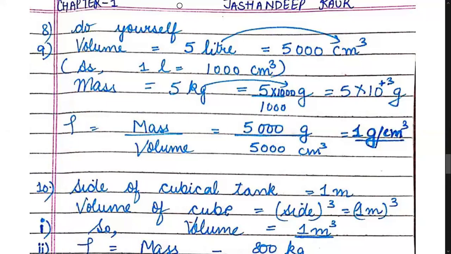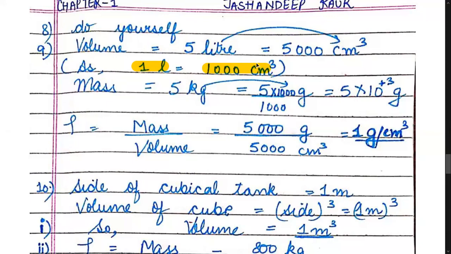I'll be doing the 9th question with all of you. In question number 9, see, volume is given, 5 liter. How much is the value? 5 liter. Let us convert liter into centimeter cube. We have done this relation earlier that 1 liter means 1000 centimeter cube.